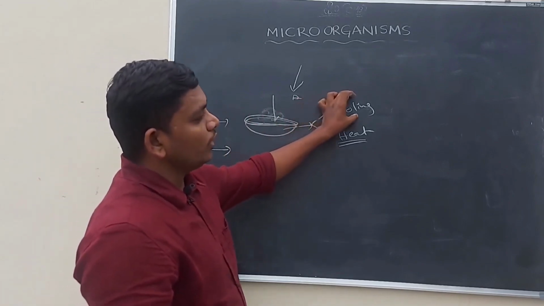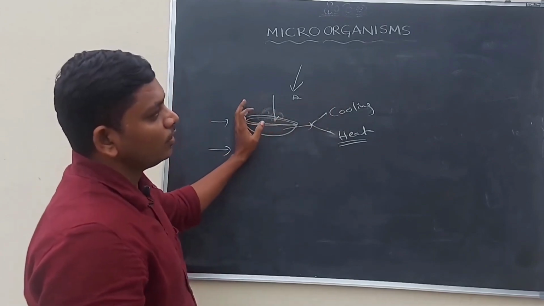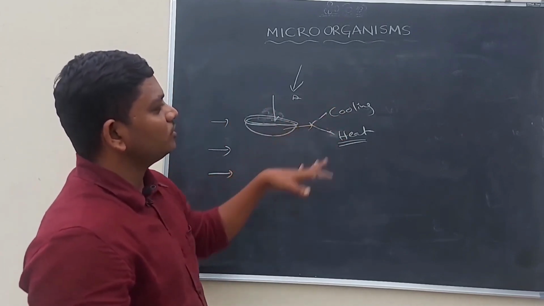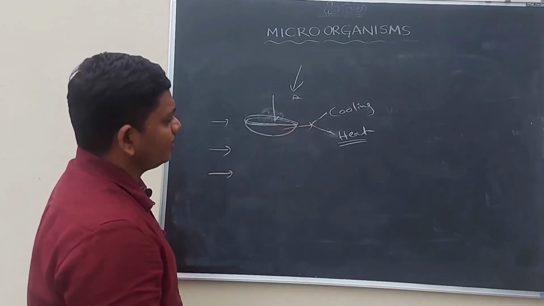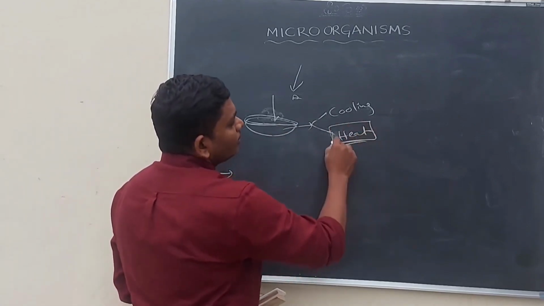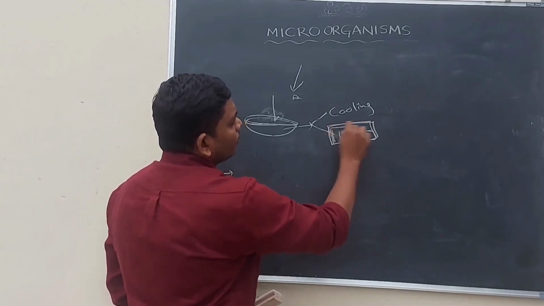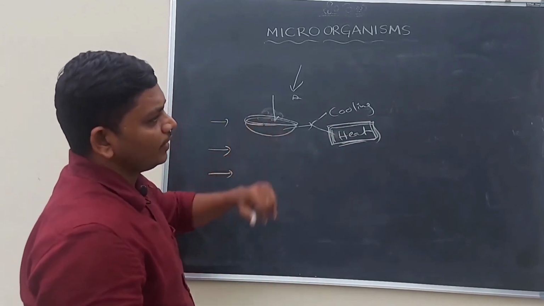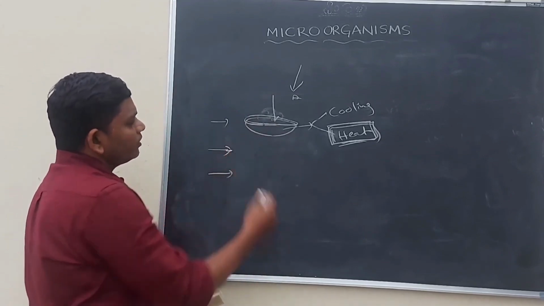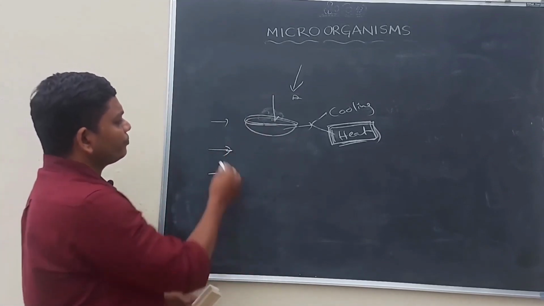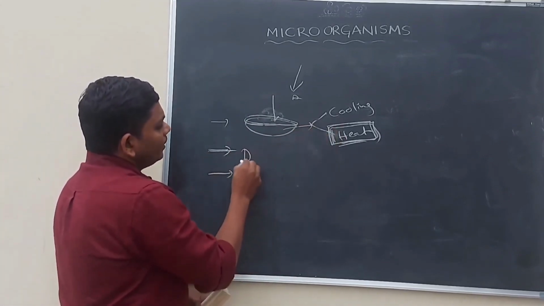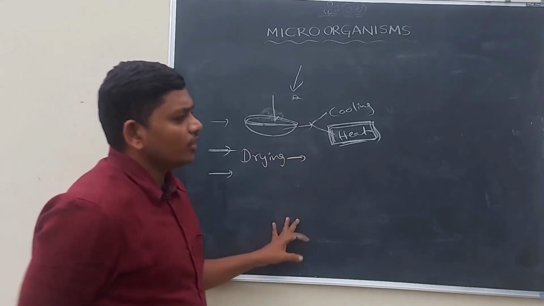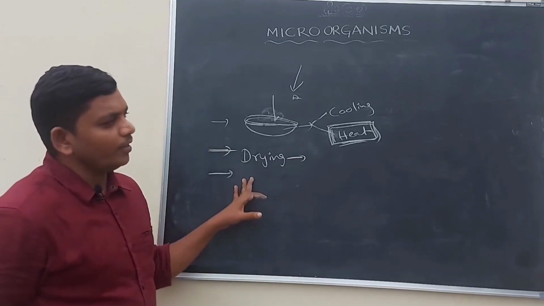First one is cooling, which means if we keep the food material in a cool place, for example in the fridge, the food material will not spoil. If we heat the material, the microorganisms present in the food material will die and the food will be healthy. And the second thing for the preservation of food material is drying. So drying is one type of preservation method for food material.